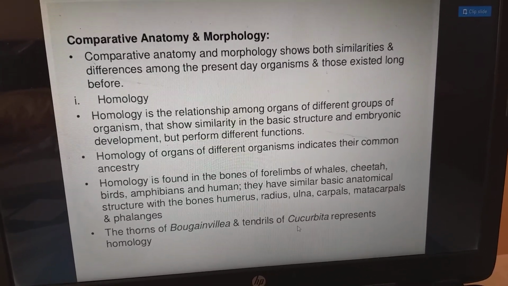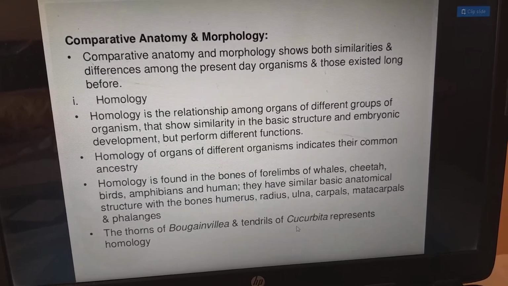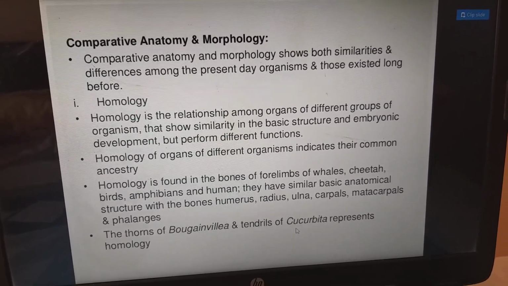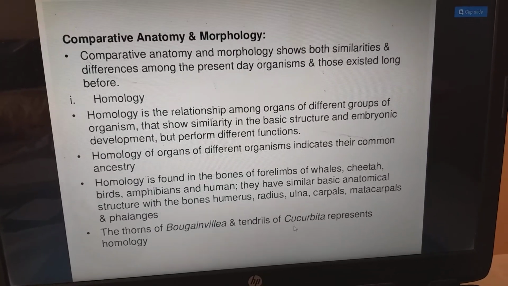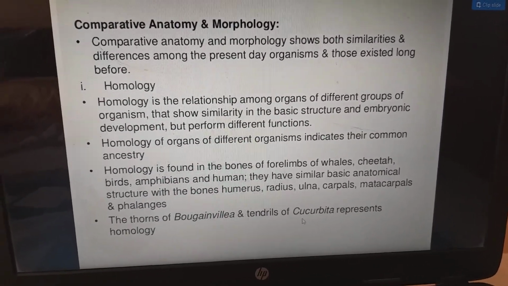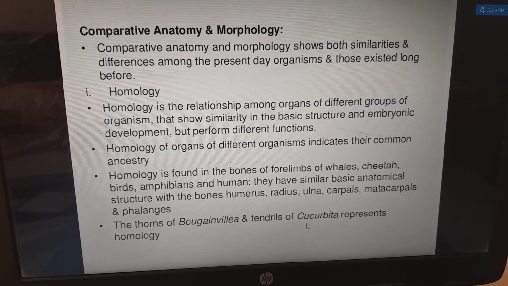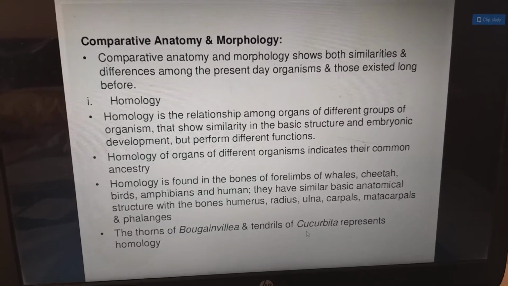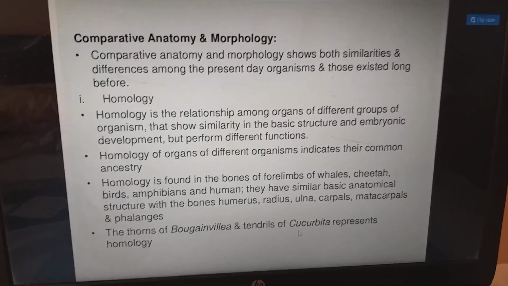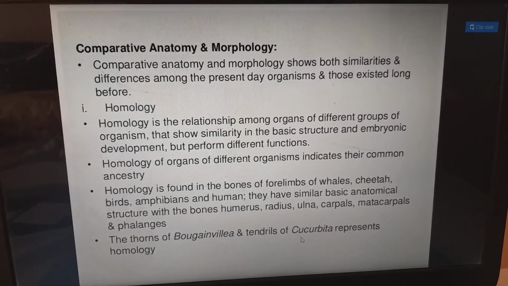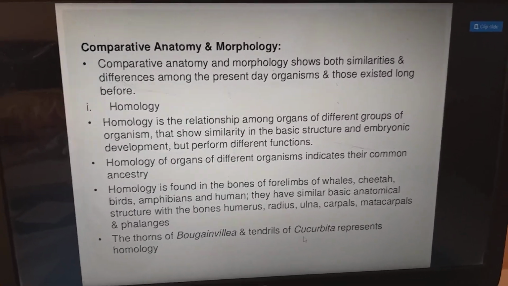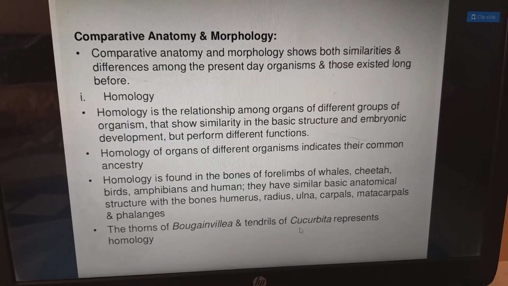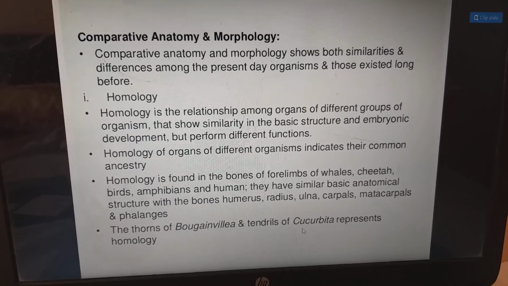So, homology is found in the bones of the forelimbs of whales, cheetah, birds, amphibians, and humans that have the same basic anatomical structure with bones of humerus, radius, ulna, carpals, metacarpals, and phalanges. That we call homology, which means different species will have the same type of construction with the same type of limbs. So, the thorns of bougainvillea and tendrils of cucurbita represent homology.